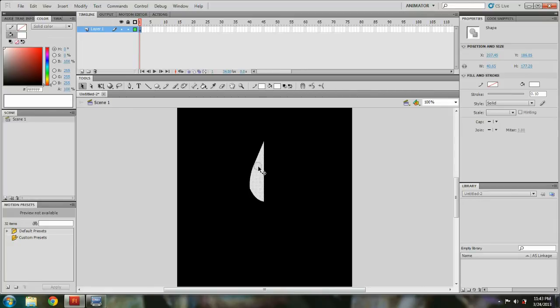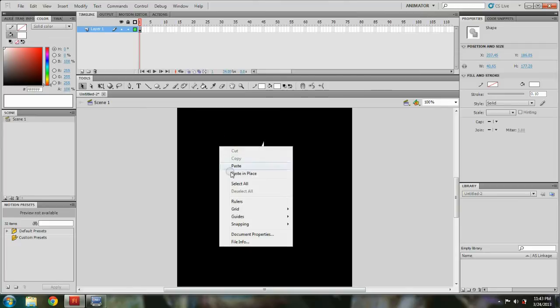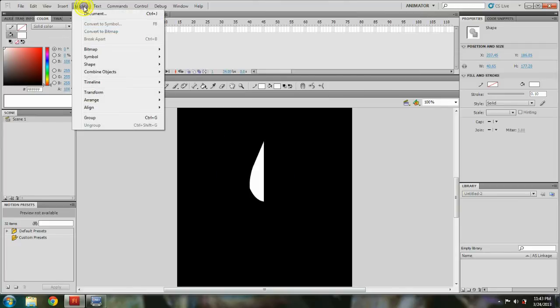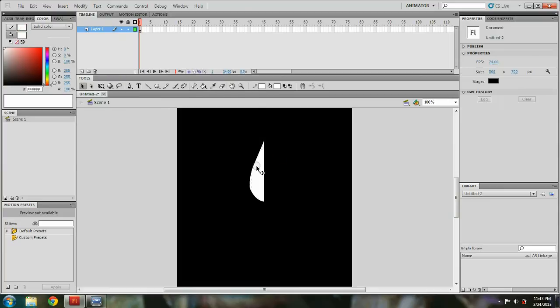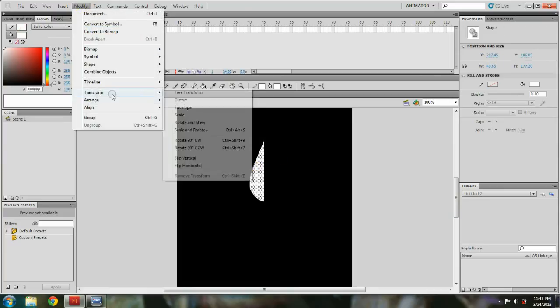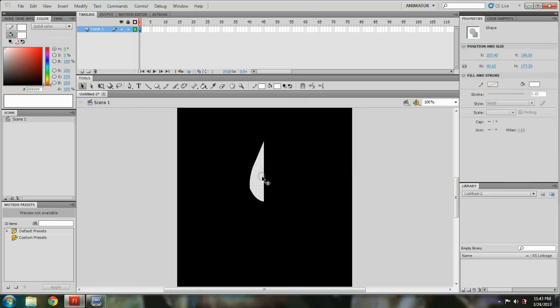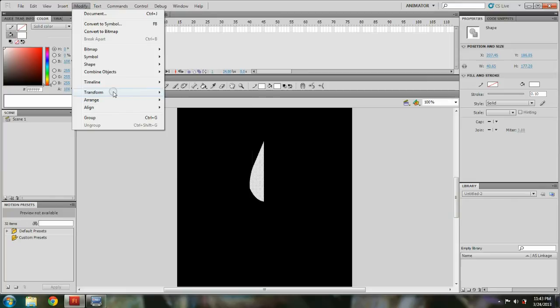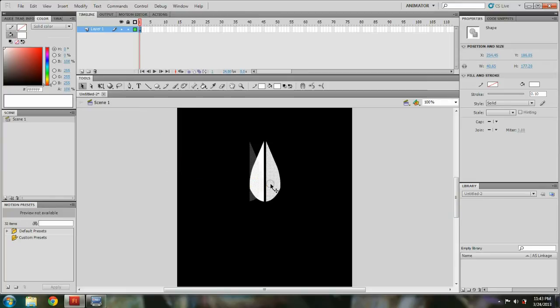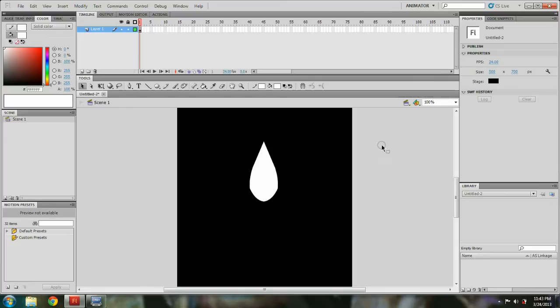You can either right click and paste in place, or go to Modify and paste in place, or hold Shift, Control V. And then I'm just going to grab one and do a horizontal flip. There you go. I think that looks okay.